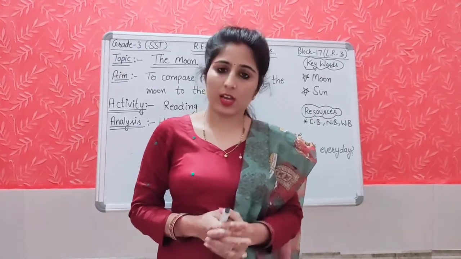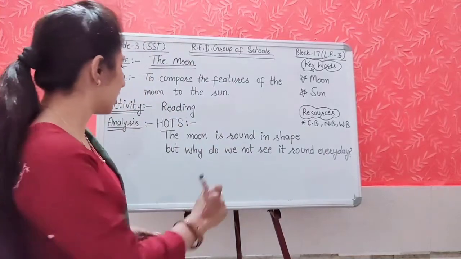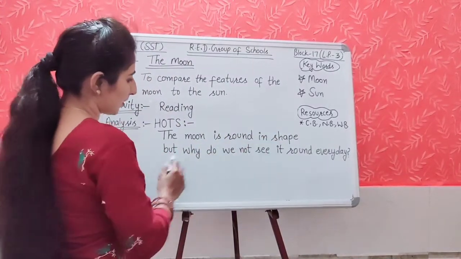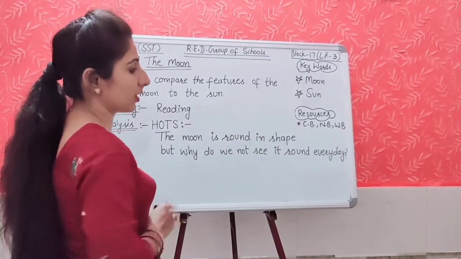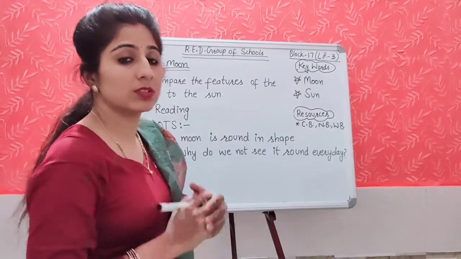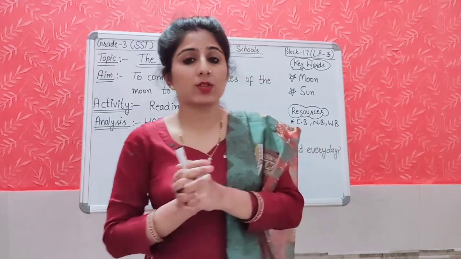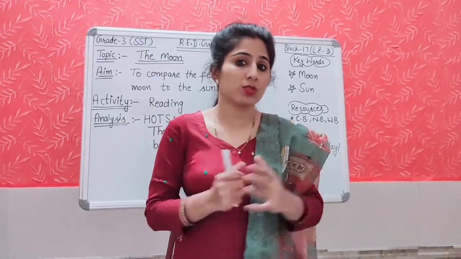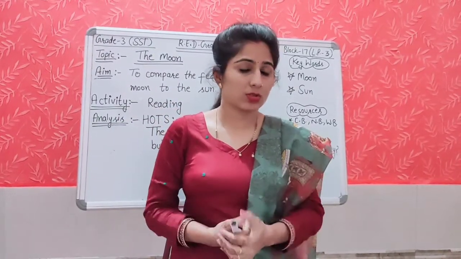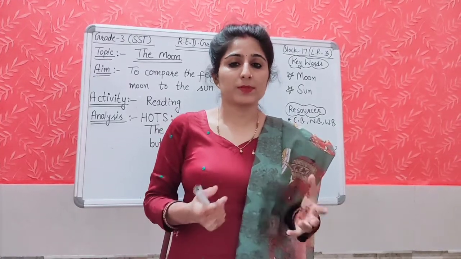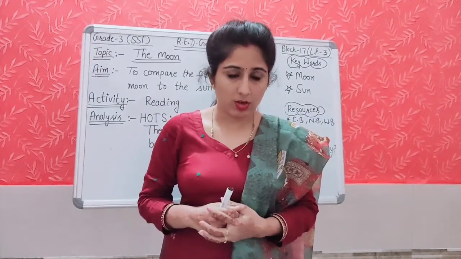Now it is time for the higher order thinking question. The moon is round in shape, but why do we not see it round every day? As we know the moon is round in shape, but every day, why are we not able to see it round in shape? Think about it, students. Parents, please pause the video so that the student can give their own answer.